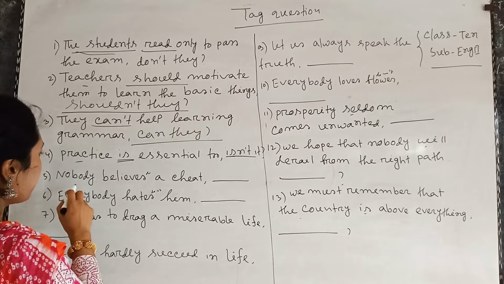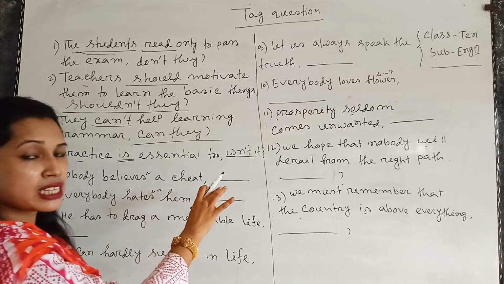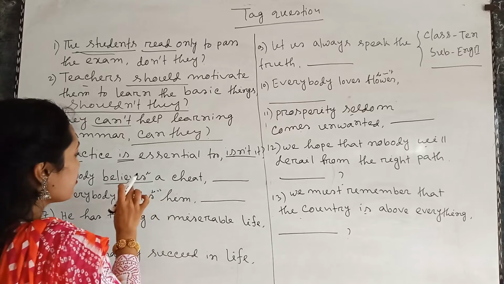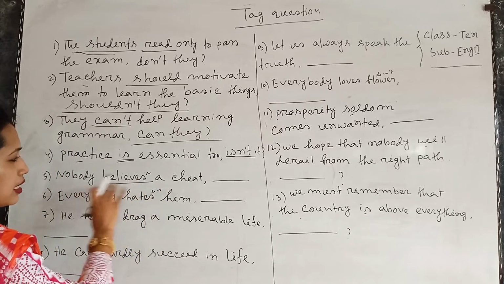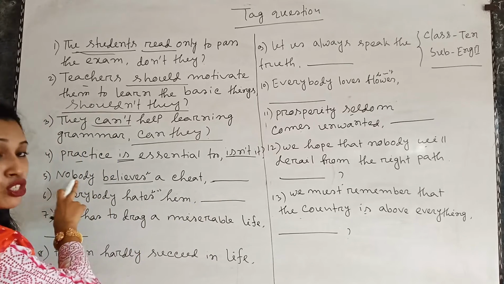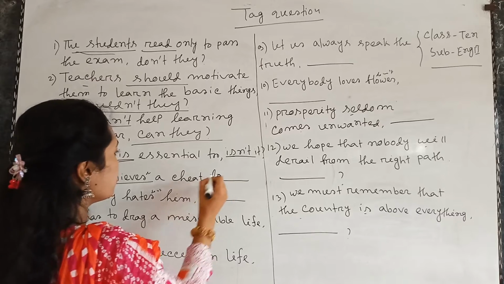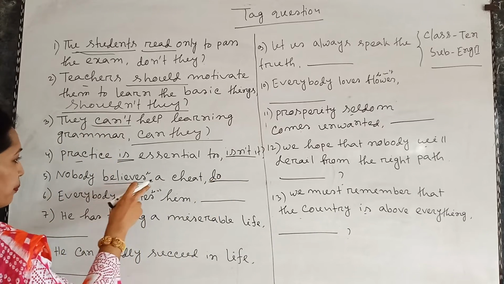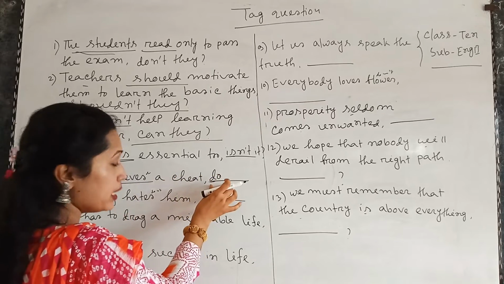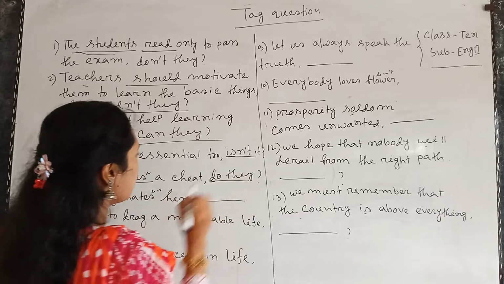Now come to number 5. Nobody believes a chief. There is no auxiliary verb in the statement, but there is the main verb, that is believes, and the statement is in the present tense, and the subject is third person plural number, so that's why do will be used here. And the statement is in the negative form, so the tag will be affirmative. So the answer will be: do they.